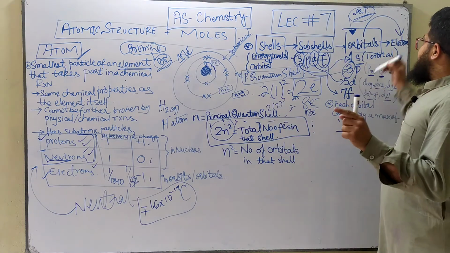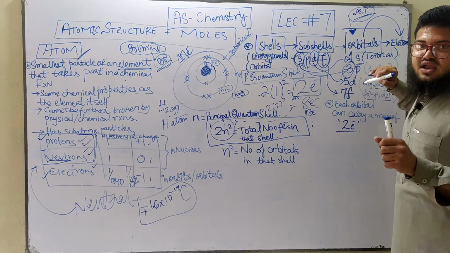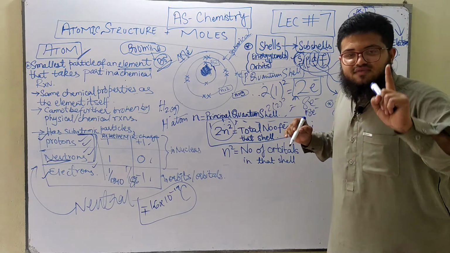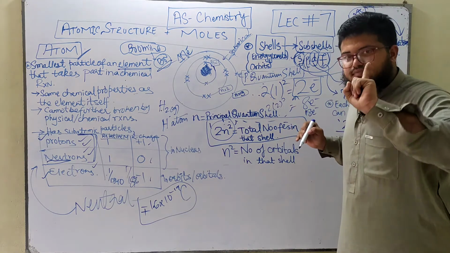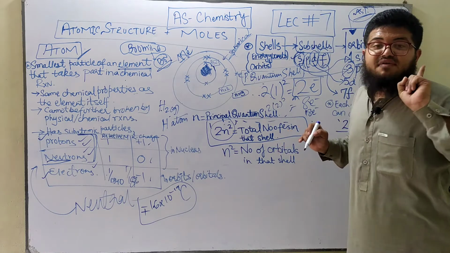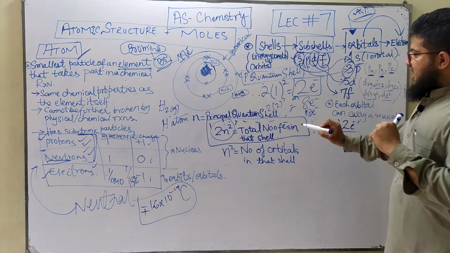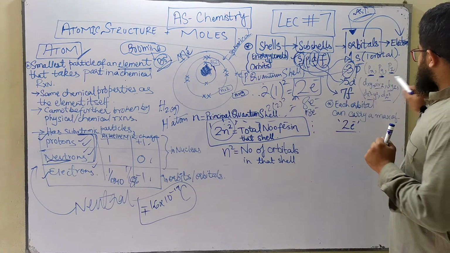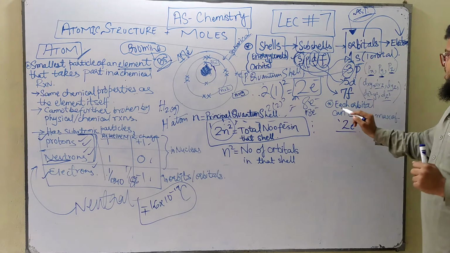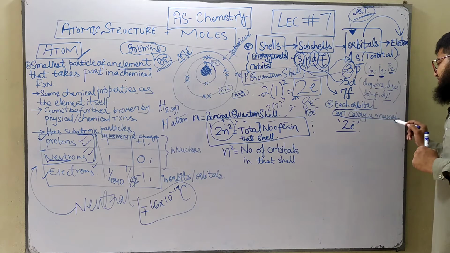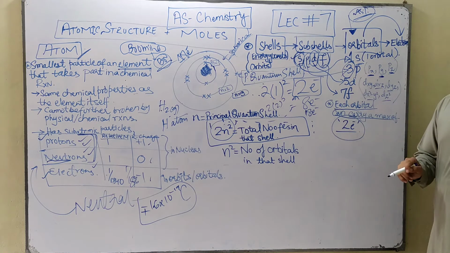And remember, inside the orbitals, you've got electrons. Within every orbital, any one single orbital, you can have a maximum of only 2 electrons. This is what you need to learn. I think I wrote it somewhere down. Yeah, here. Each orbital can carry a maximum of only 2 electrons.